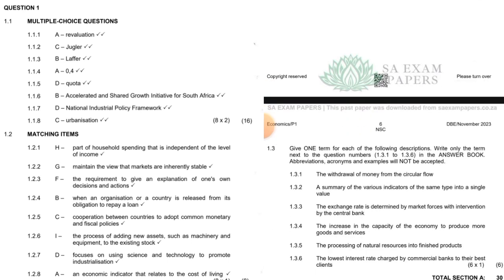All right. Now we are going to 1.3. I hope you pause the video and try to answer for yourself first. Okay. 1.3, give one term for each of the following descriptions. Write only the term next to the question numbers 1.3.1 to 1.3.6 in the answer book. Abbreviations, acronyms, and examples will not be accepted.